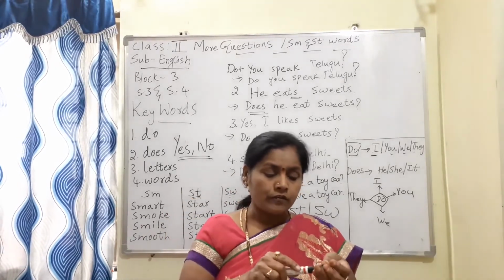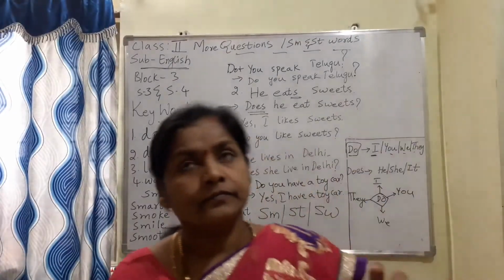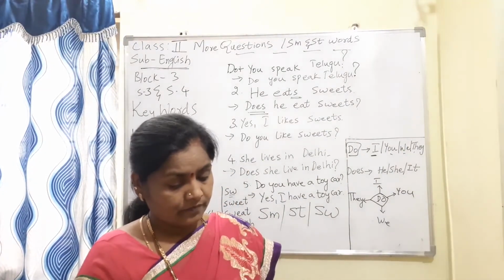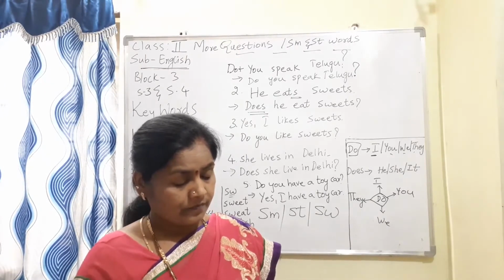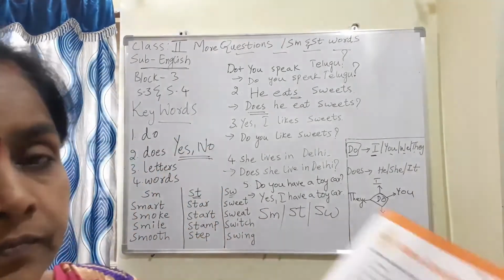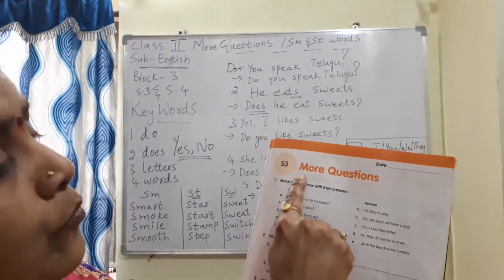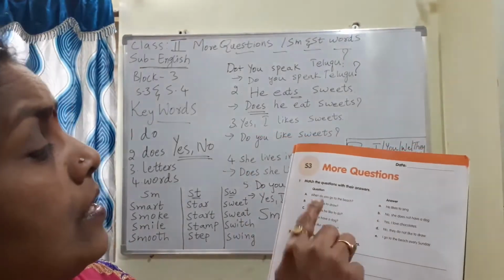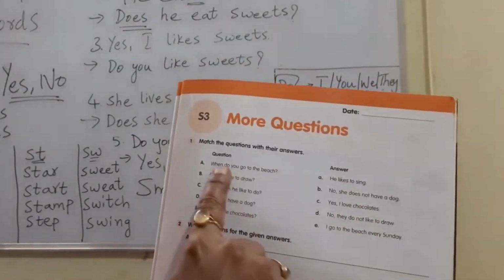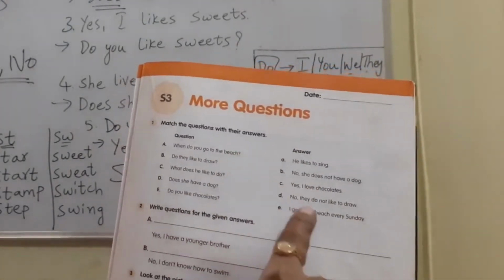Understand, all of you? Now all of you open your English workbooks, page number 23. Write down the date here and more questions. See, here it is very simple. Match the questions with their answers. Here the questions are given and here the answers are given. When do you go to the beach? See the correct option and match it.